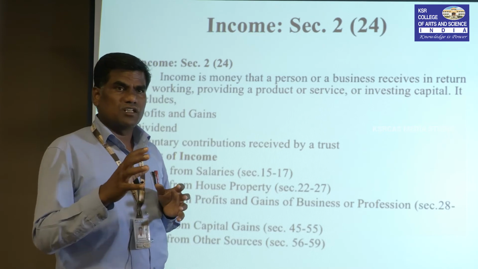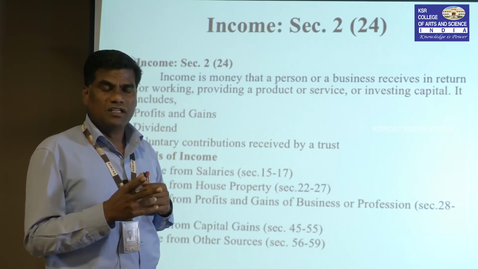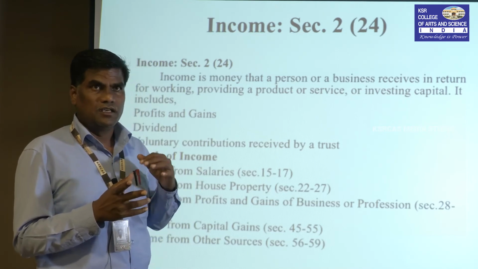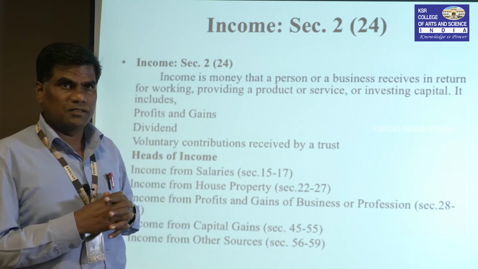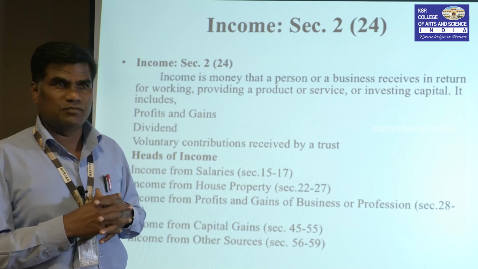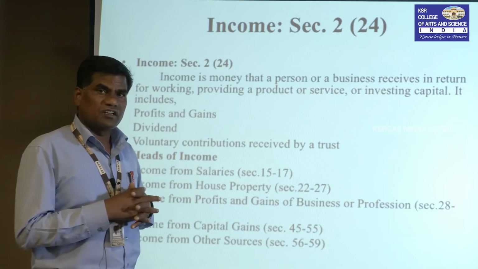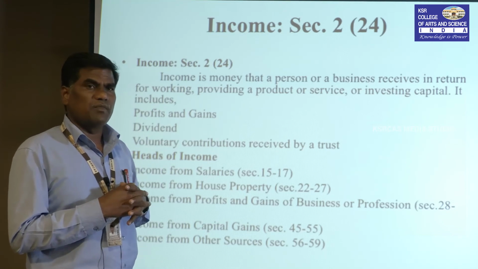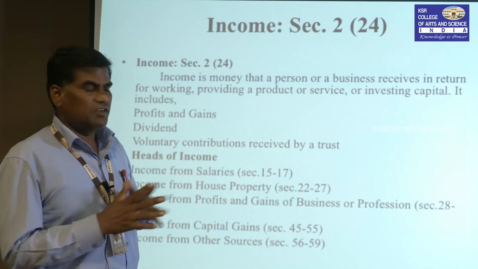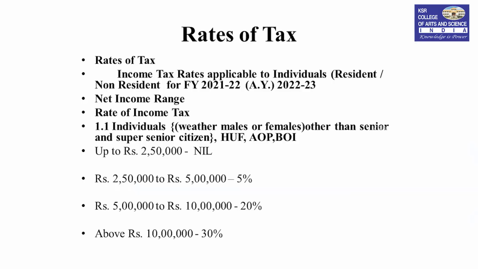These all come under other sources. Dividend is the income generated when an amount is invested in shares. It is also income from other sources. Indian company dividend, foreign company dividend, all dividends are taxable.